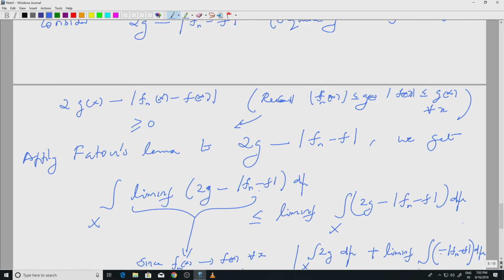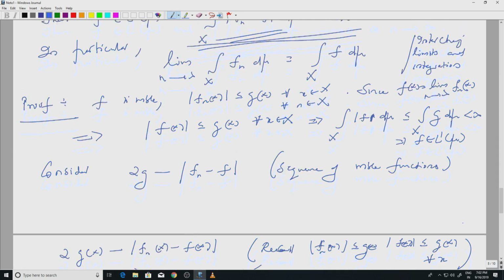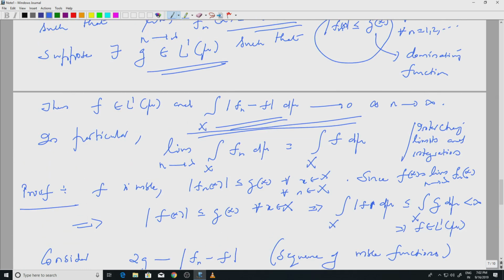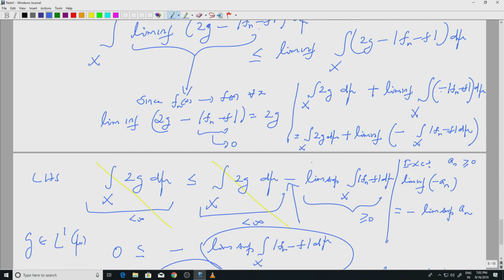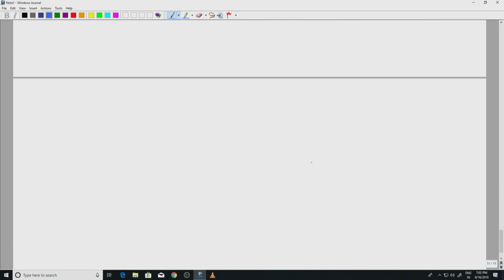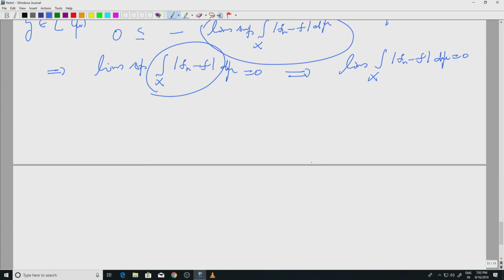So, let us go back to the statement of the theorem. So, what we have proved is this part. Okay. This is an easy corollary or easy consequence of what we have just proved. So, let me write that as well. So, from this conclusion, so that is a stronger conclusion.